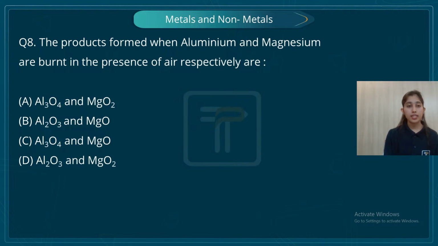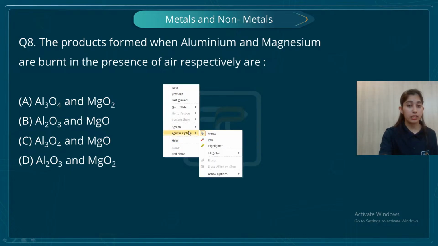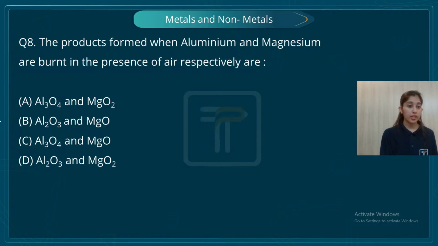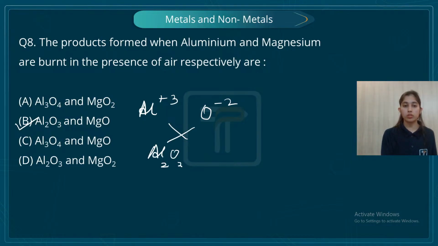Again, this question is from metals and non-metals. The products when aluminium and magnesium are burnt in the presence of air. So we all know when aluminium and magnesium are burned in presence of air, what are the two compounds that are formed, students? Yes, it is Al2O3 and MgO. Okay, so now what you need to keep in mind here, students, is that Al2O3 and MgO are being formed. Why? Because aluminium has an oxidation state of +3, oxygen has -2. When we interchange this, it will form Al2O3.